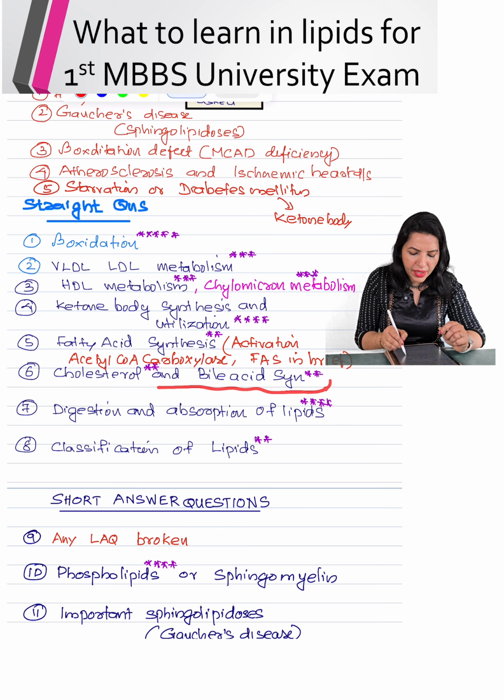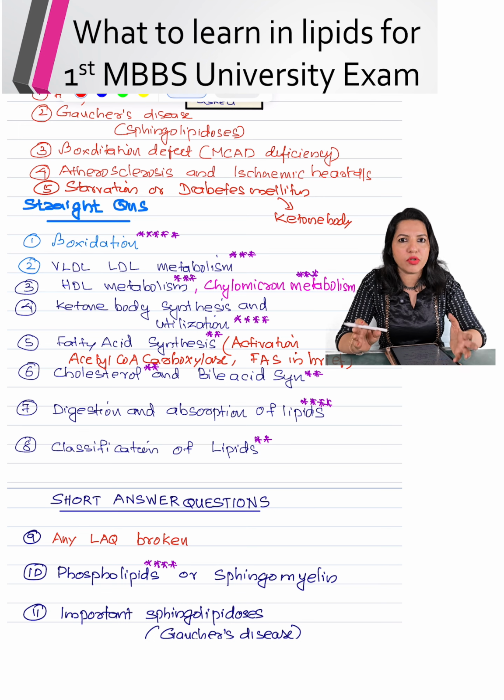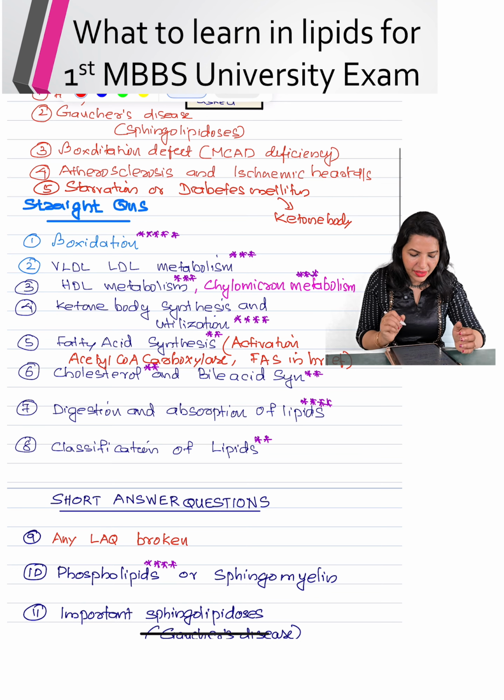Then cholesterol and bile acid synthesis, I give only 2 stars for that. It is not very frequently asked, but still there is a chance that cholesterol metabolism can be asked. No need to learn the entire steps; in the syllabus also, it is given up to mevalonate that you have to learn. For the rest, just draw the flow diagram and finally write the important products formed from cholesterol, like vitamin D, steroid hormones and bile acids.